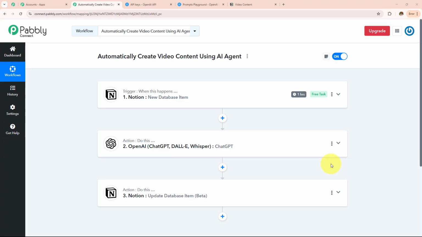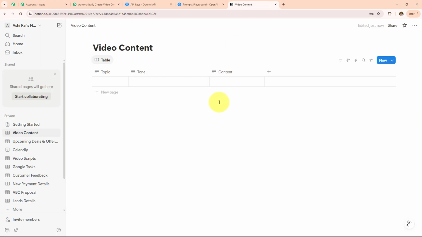In this video, we are going to see how to automatically create video content using AI agent. For this, I have created this workflow where I have built connection between Notion and OpenAI with the help of Pably Connect. And I am going to add the topic and the tone in this database, and you will see that in no time the video content will be automatically created and added to this database. I am quickly going to add the topic as yoga routine for elders, and then I'm going to enter the tone as motivational. So here I have entered the topic and the tone, and you will see that the video content will be automatically generated.